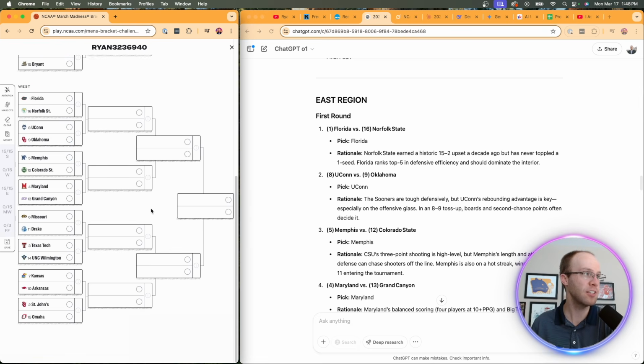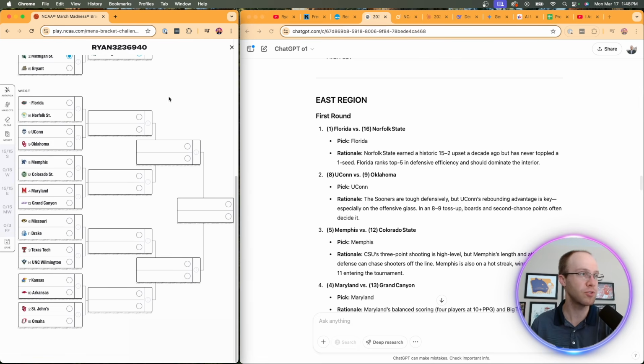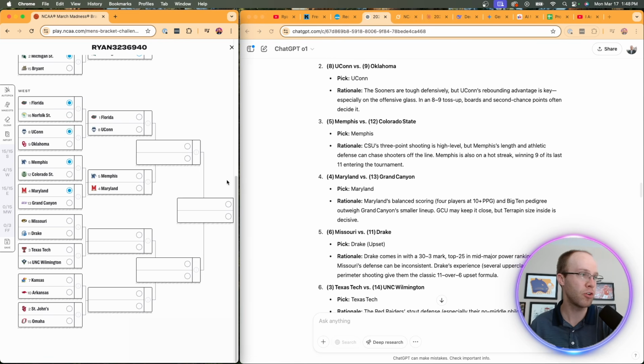So now let's go back to the other side of the bracket and fill out the West region. So they screwed that up. This is actually the West region, not the East region. So there's going to be some errors and discrepancies here. So they have Florida over the 16 seed. They have UConn over Oklahoma, Memphis over Colorado State. They have Maryland over Grand Canyon.